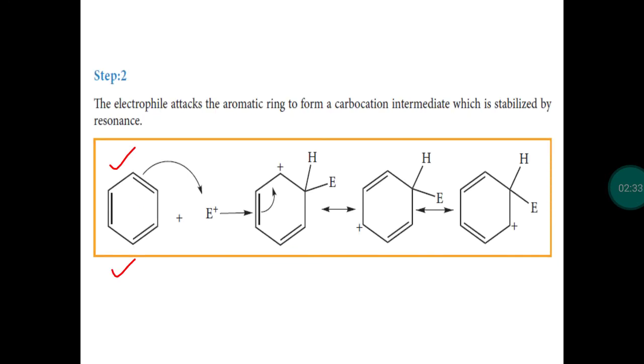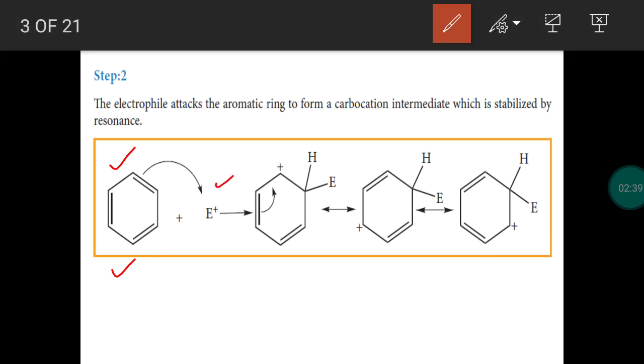Second step, the generated electrophile will attack the benzene ring. E plus is the symbol of an electrophile which will attack the benzene ring, because the benzene ring is electron rich in nature and this electrophile is electron deficient in nature, so the pi electrons can be easily transferred to the electrophile to make a covalent bond. So the pi electrons are shifted over to the electrophile. A new covalent bond is formed between the carbon and the electrophile.